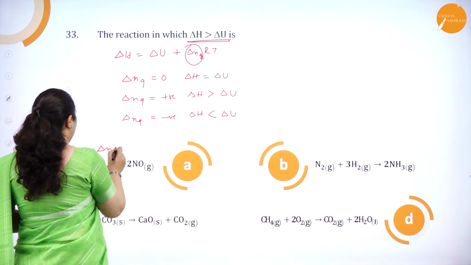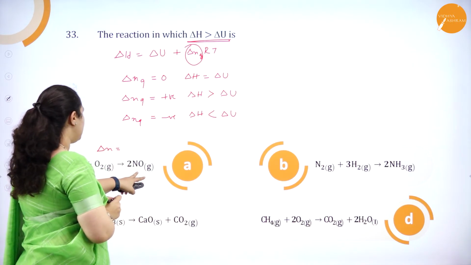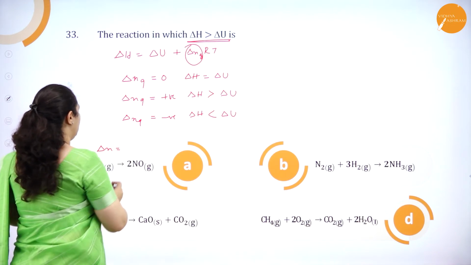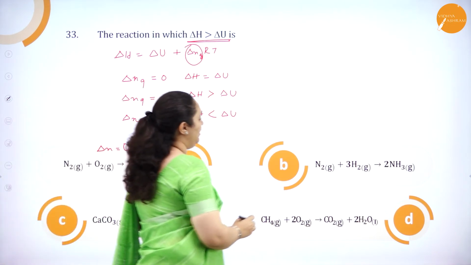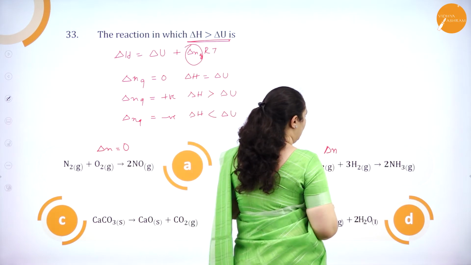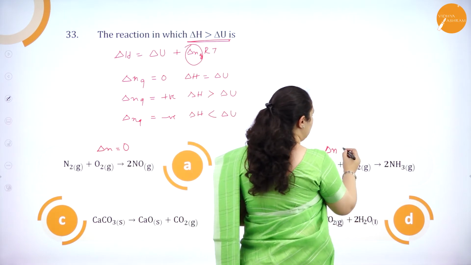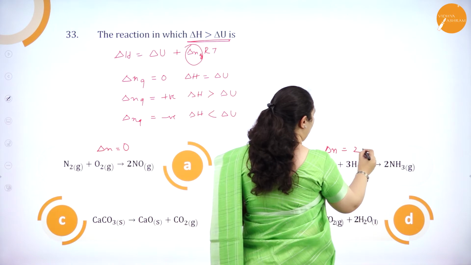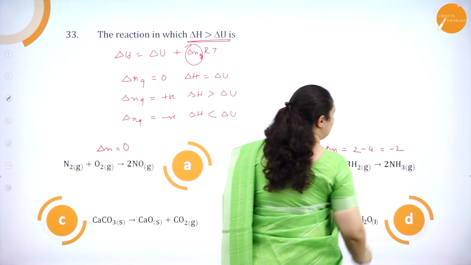What is the delta N value here? How many gaseous products? 2. Here 2. So this is 0. What is delta N over here? We have 2 products, reactants 4. So it is minus 2.